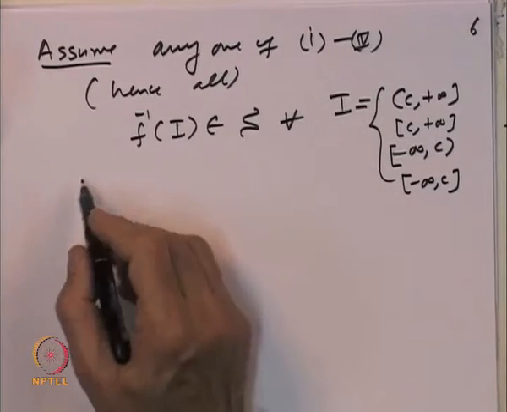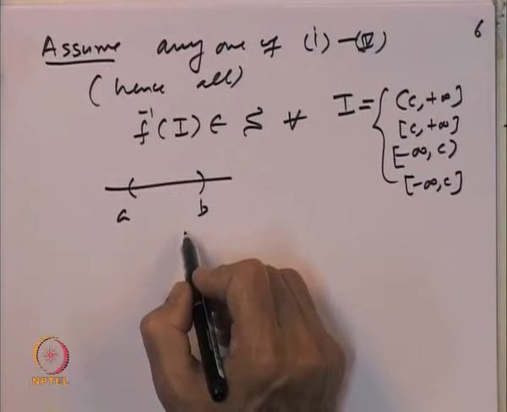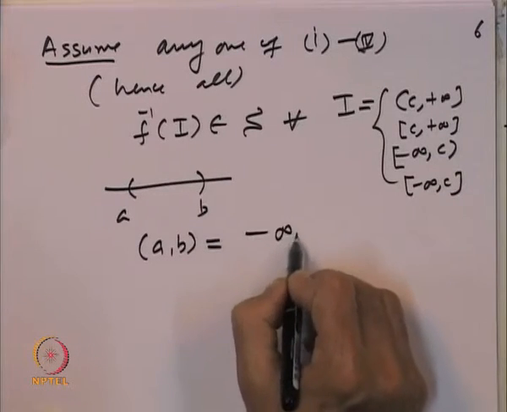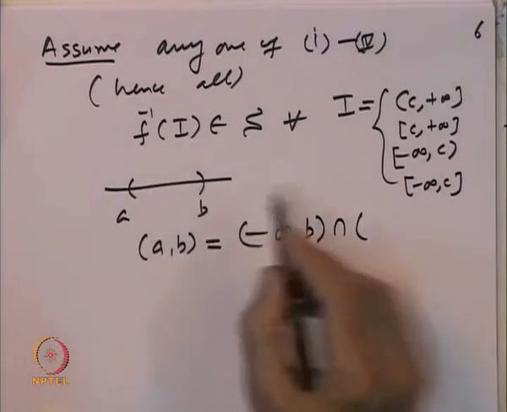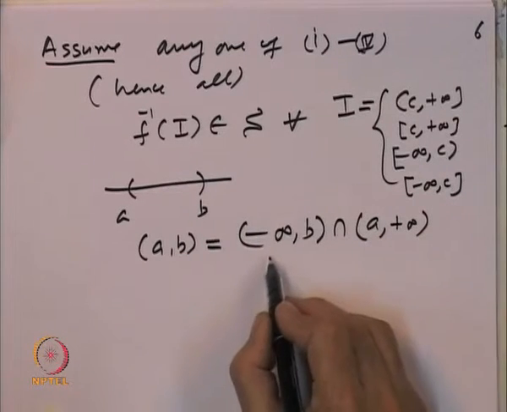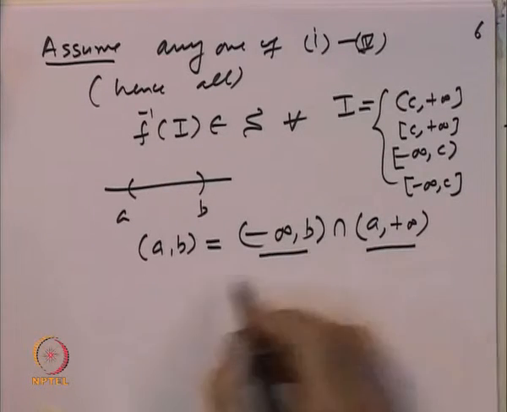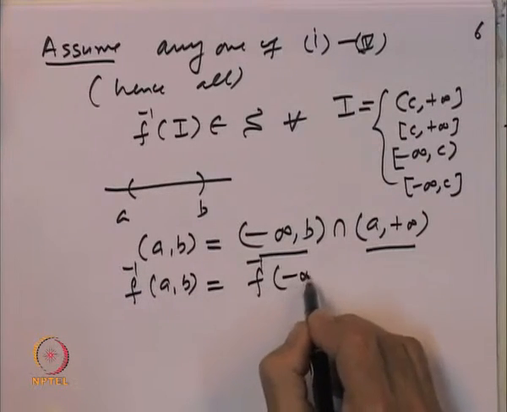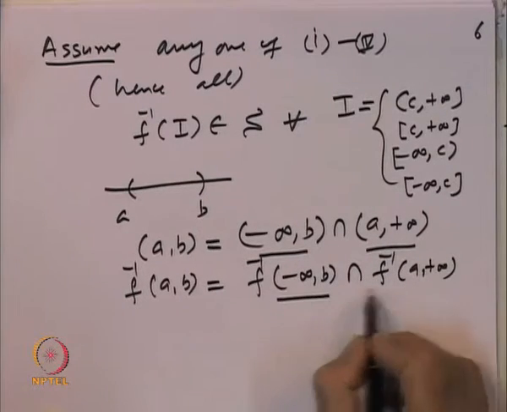Now, look at any other interval. Suppose I is an open interval a to b. Then we can write this open interval a to b as the open interval minus infinity to b intersected with the open interval a to plus infinity. We know that the inverse image of each of these belongs to the sigma algebra. So the inverse image of a b is equal to f inverse of minus infinity to b intersection f inverse of a to plus infinity, and both belong to the sigma algebra.